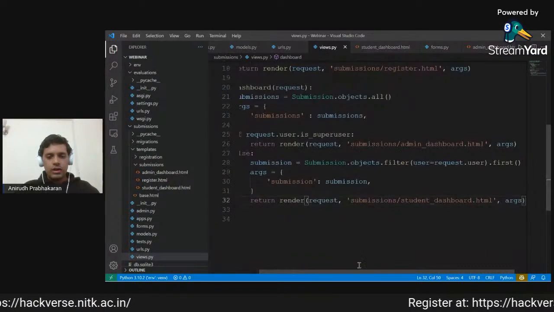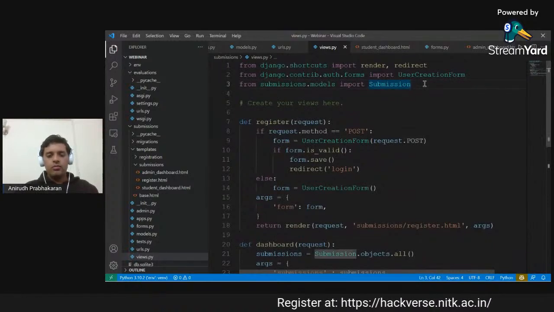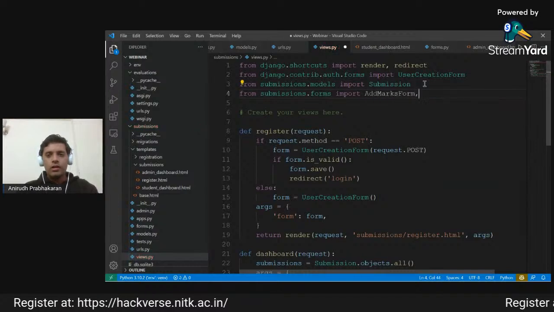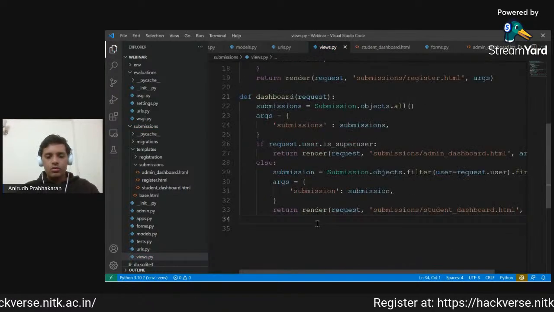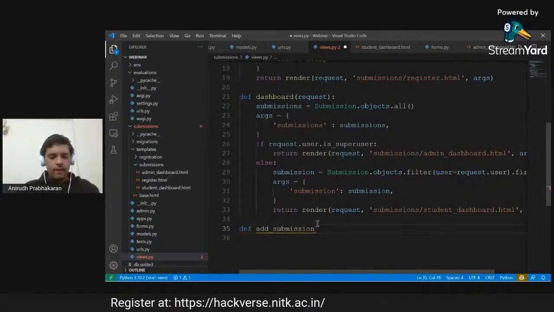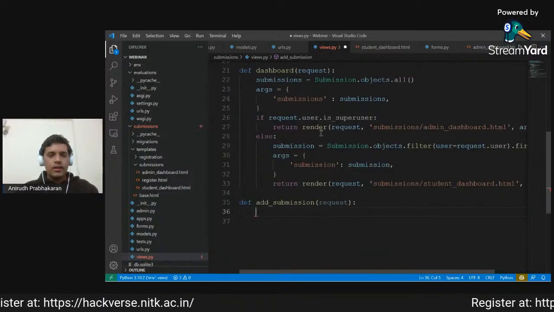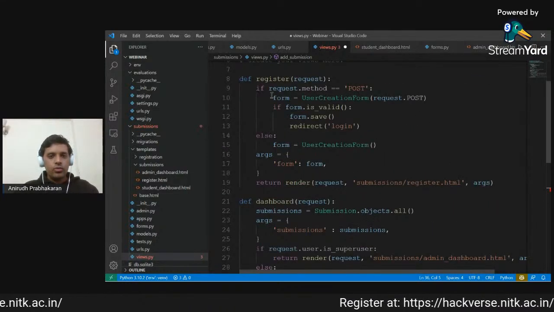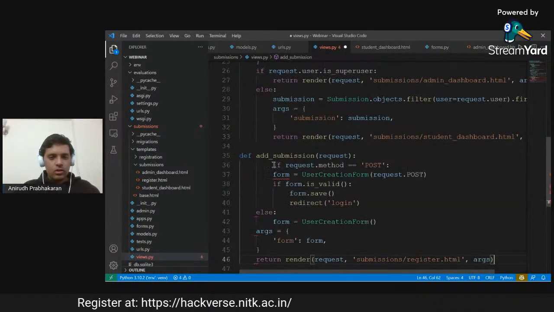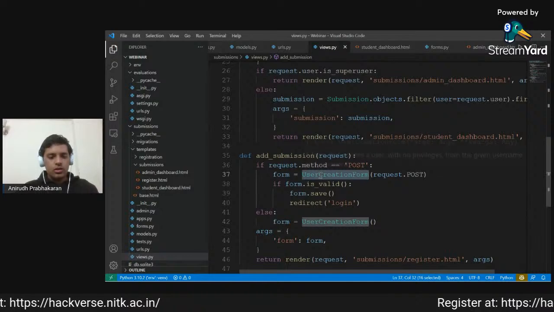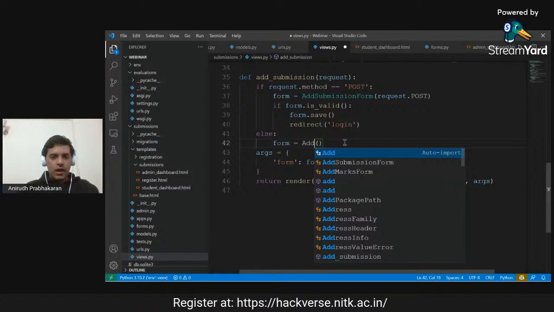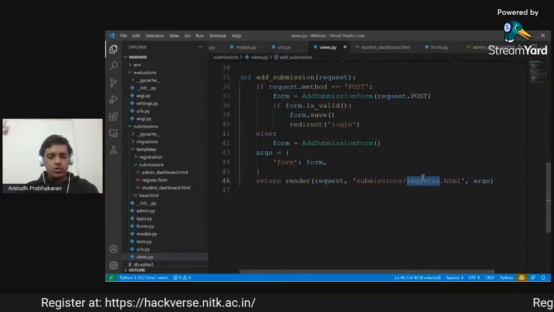Let's go to our views, and we will create a corresponding view for both of them. First let us import from forms: we import add marks form and add submission form. Okay, first let's do a def add submission that takes a request. Similar to the register form, we just need to display a form. So actually we'll just reuse this code, and the only difference is that instead of a user creation form, we need to use the add submission form.